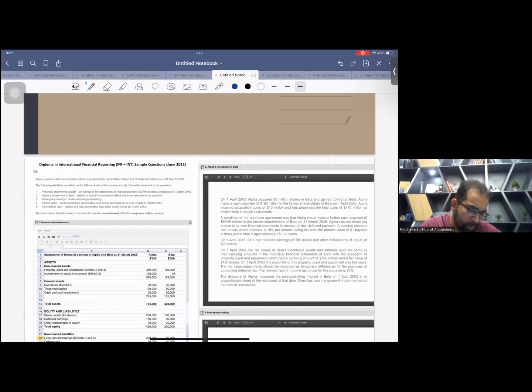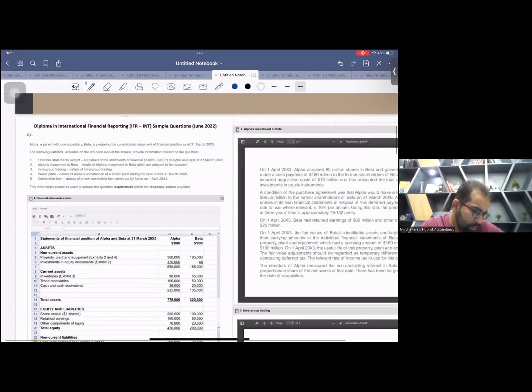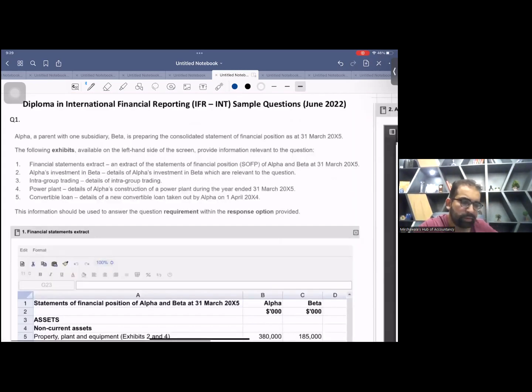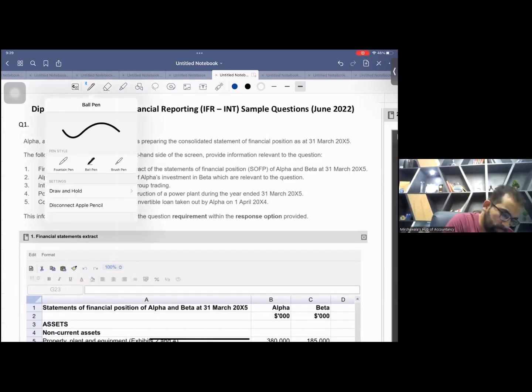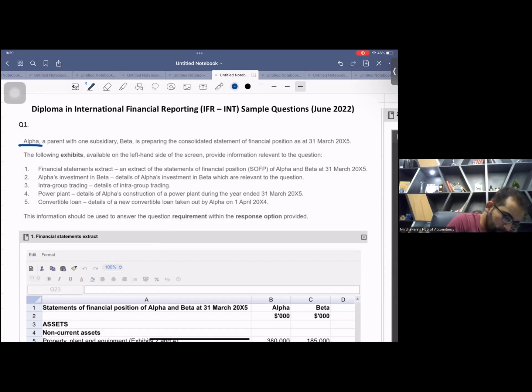Now, let's start. Let me enlarge the screen. I have cut this past paper from the ACCA software. See, this is the introduction. Alpha is a parent company with one subsidiary, Beta. So Alpha is parent and Beta is subsidiary, right? And you have to prepare the consolidated financial statement at 31st March X5. This is the date.